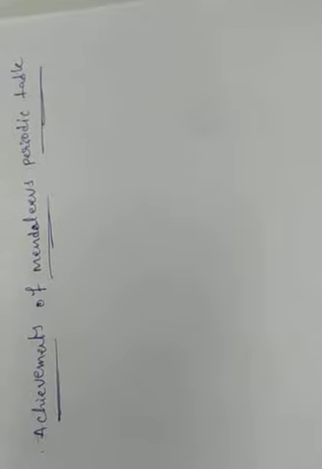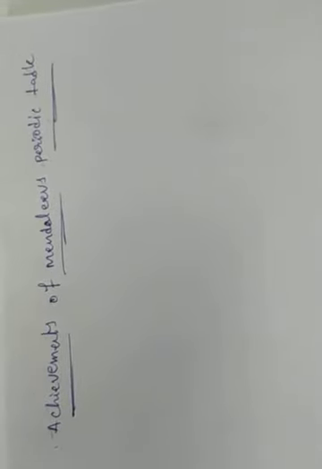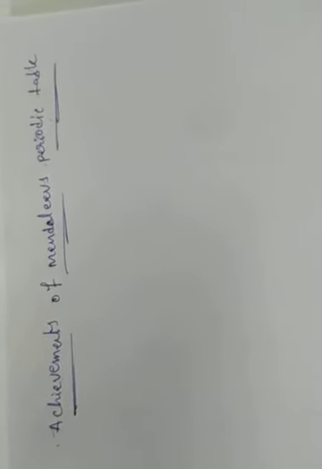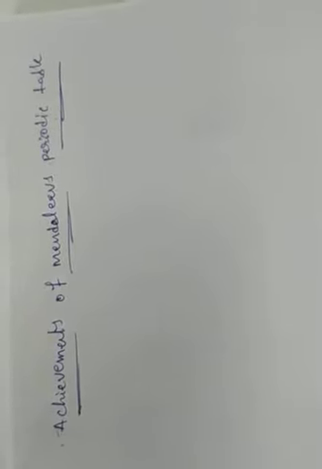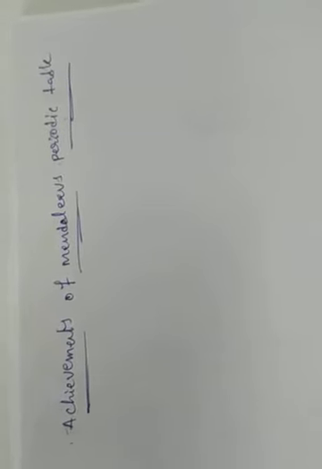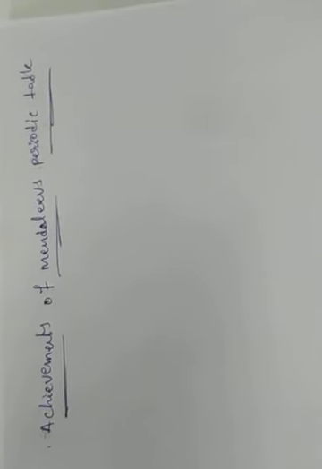Actually, he arranged the elements in increasing order of their atomic masses. Already we have discussed this, but there is a slight difference.